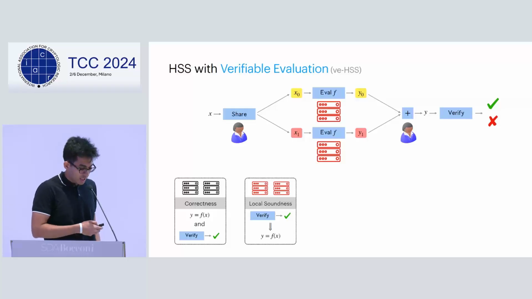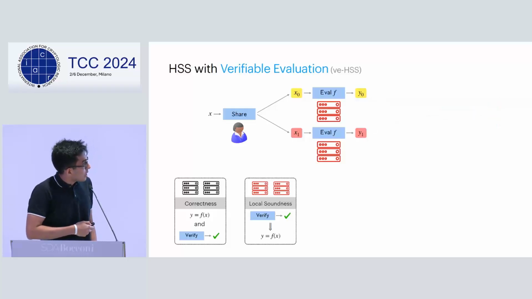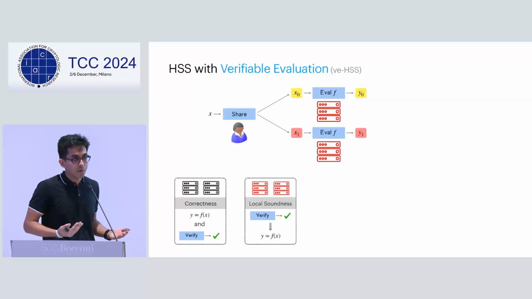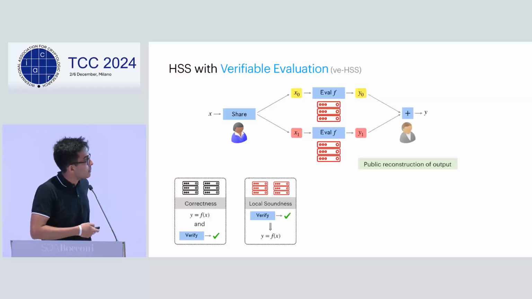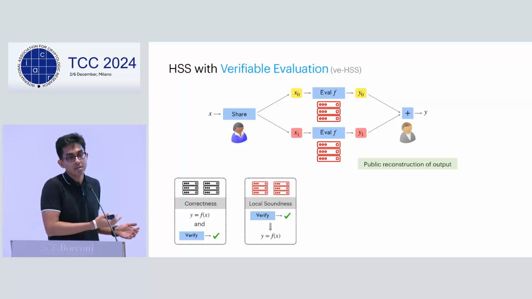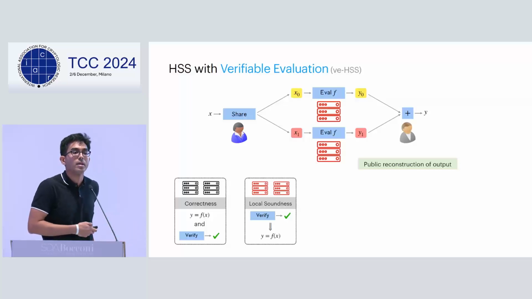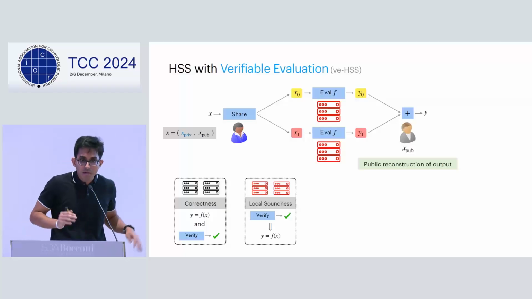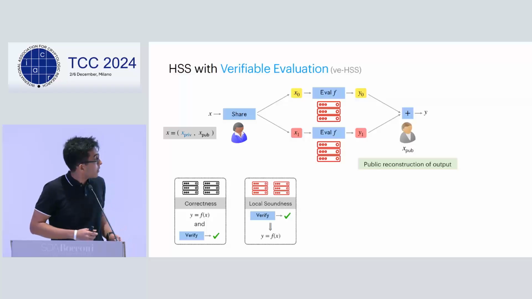Why do I call it local soundness? Well, an advantage of homomorphic secret sharing is that because the servers compute additive shares of the output, it can be publicly reconstructed. And we want a way for an external party, given the publicly reconstructed output, to also be able to verify the output. So to do this, we say the input consists of two parts, a private part and a public part.